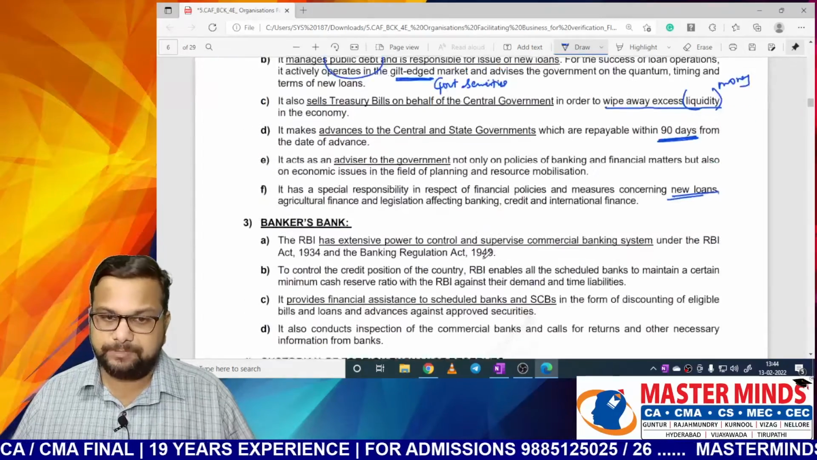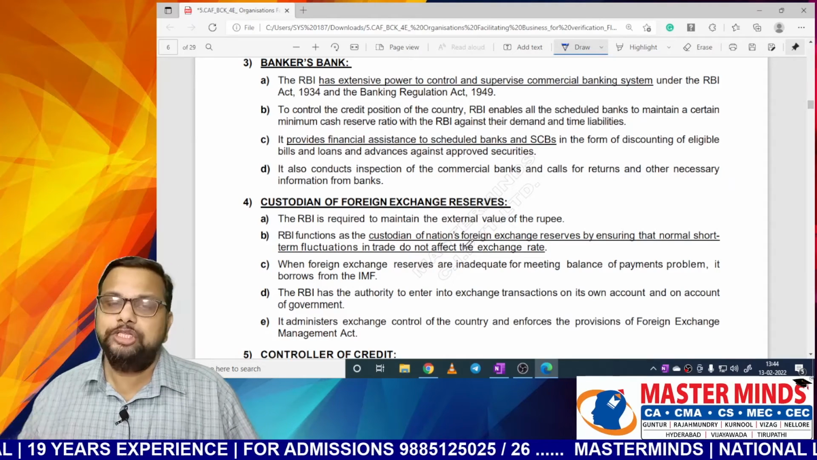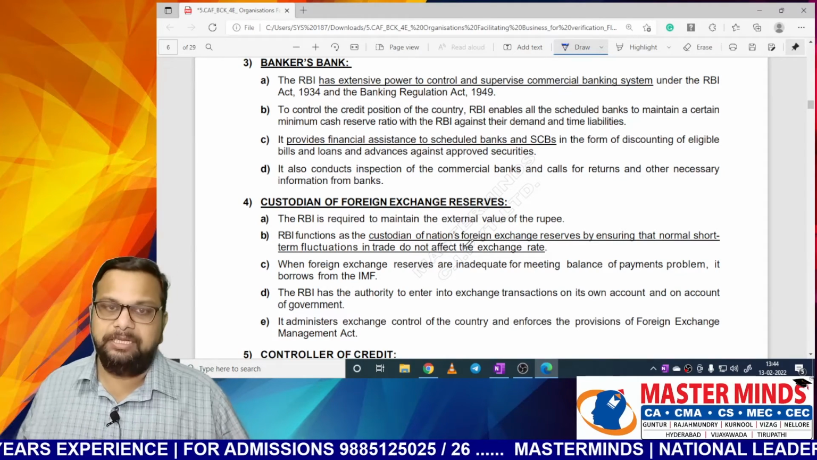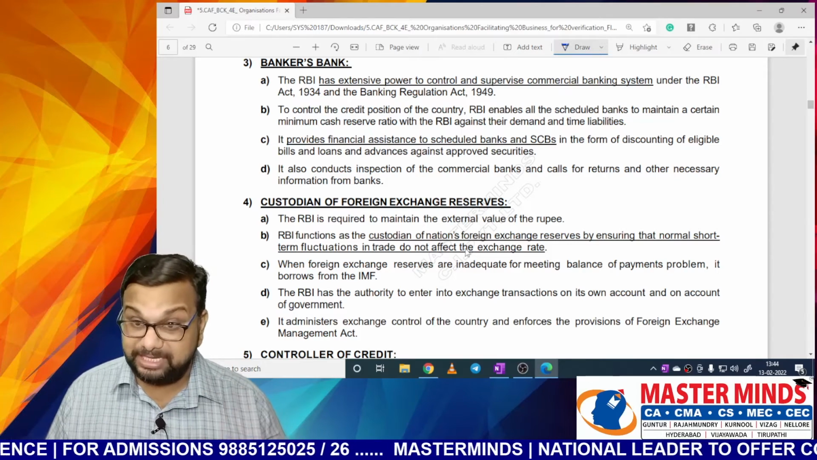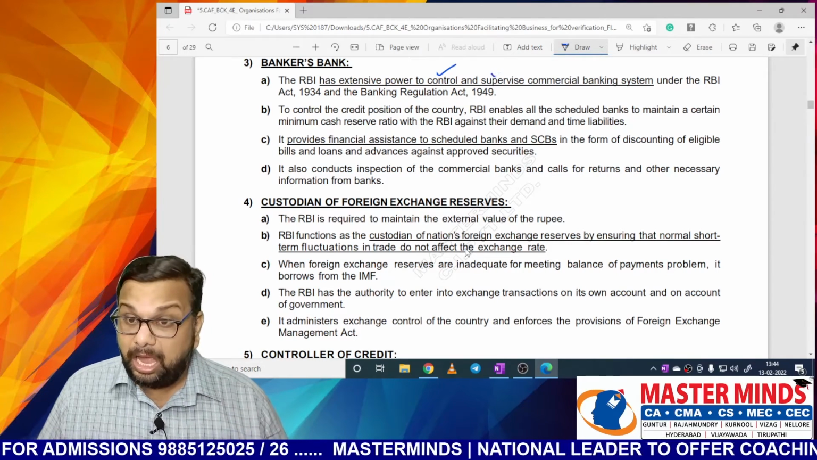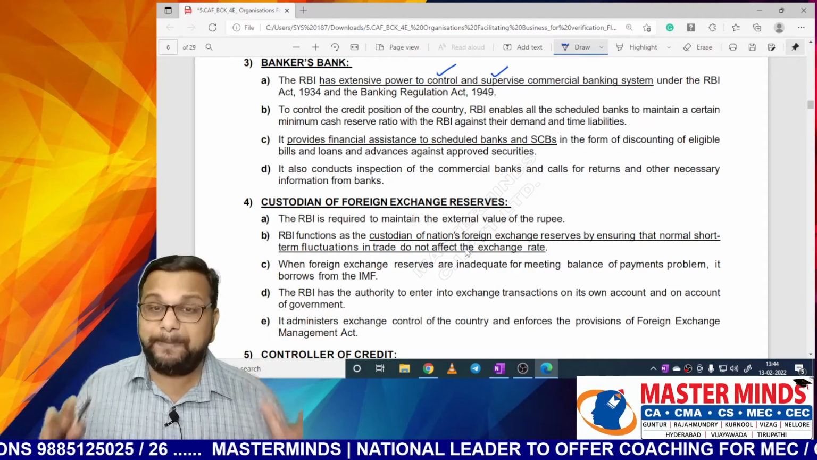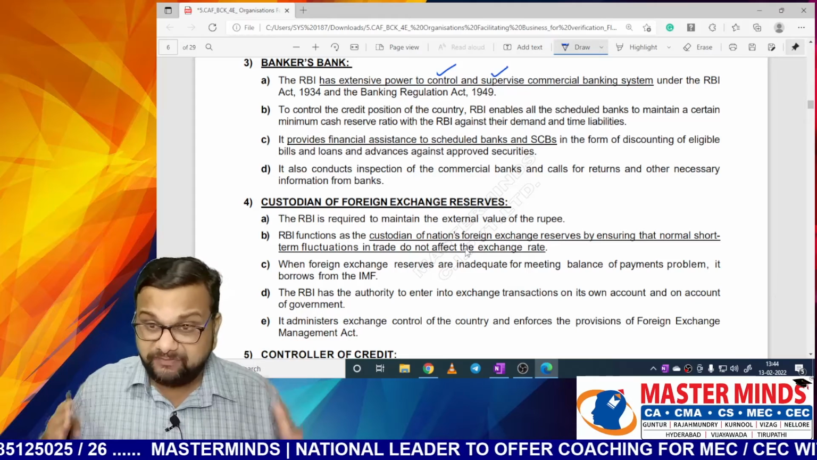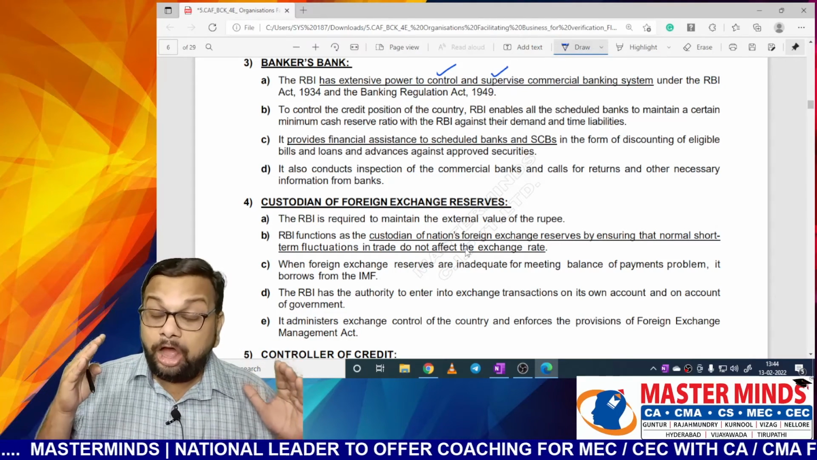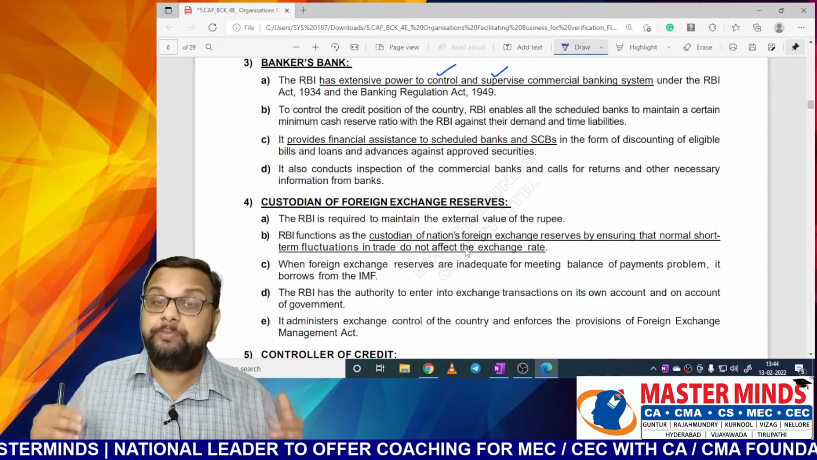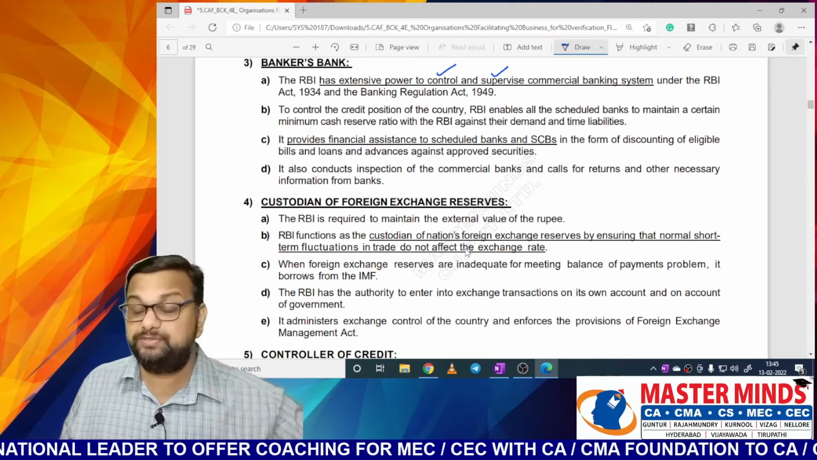What is meant by bankers' bank? Let us see. RBI not only acts as a banker to the government, but also acts as a banker to the banks. The RBI has extensive power to control and supervise. So it is the superseding authority on the entire banking system. That means all the banks in India, not only banks, non-banking financial institutions, all these are controlled and supervised by RBI. That means they are reporting to the RBI. It is a superseding authority. That's why it is called a central bank.